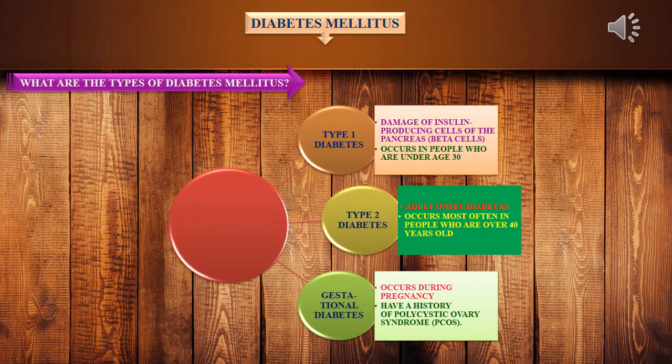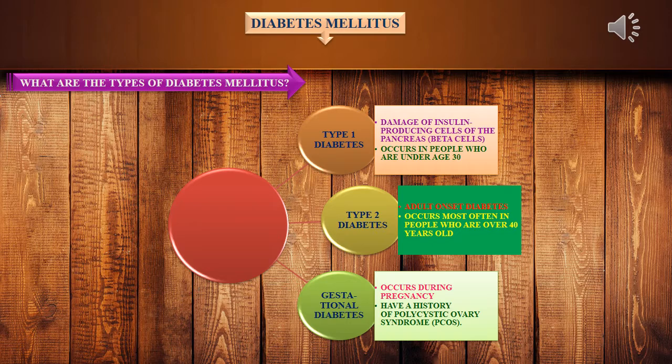Let's see what are the types of diabetes mellitus. There are three types: type 1 diabetes, type 2 diabetes, and gestational diabetes. How many types? 3: type 1, type 2, and gestational. What is type 1 diabetes? It is due to damage of insulin producing cells of the pancreas, mainly beta cells. How does it arise? Due to damage of insulin producing beta cells of pancreas, and it occurs in people who are under age 30.